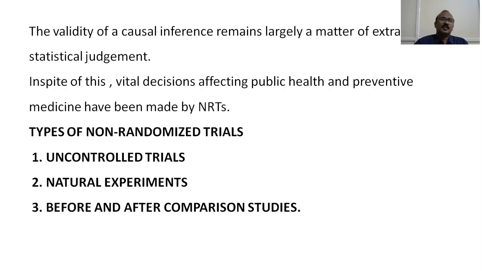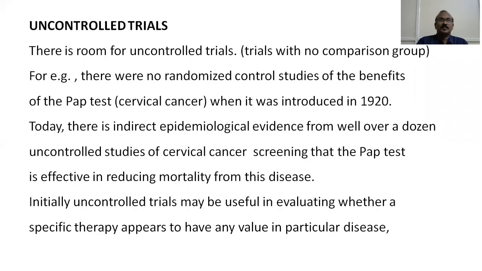Types of non-randomized trials. Basically, there are three types of non-randomized trials. They are uncontrolled trials, natural experiments, and before and after comparison studies. So the types of non-randomized trials are only three in number.